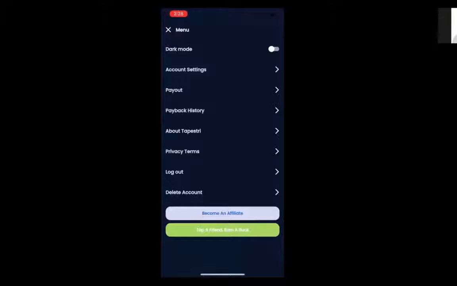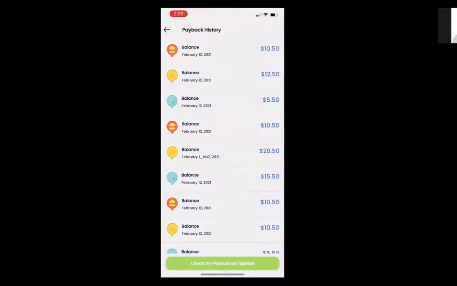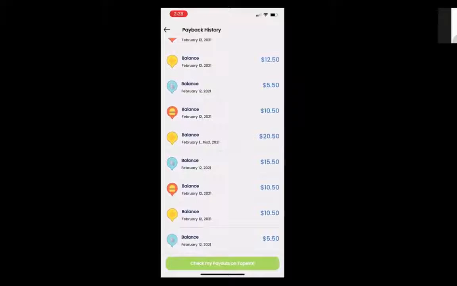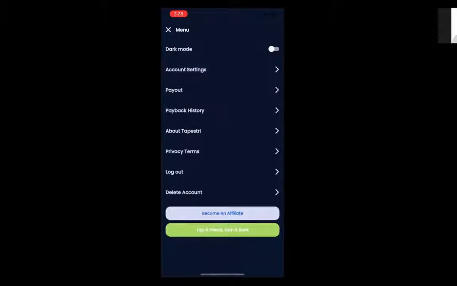Also, you can go to payout to actually understand how we actually pay you out. That whole system is done through Stripe. You can see your payout history, how much we've actually paid you by month. Generally, this will be 12 months. After that 12-month history, you can go into your affiliate back office if you're an affiliate to see how much you've been paid. Or if you're a user, you can look at your Stripe log to see how much you've been paid over the last year as well.